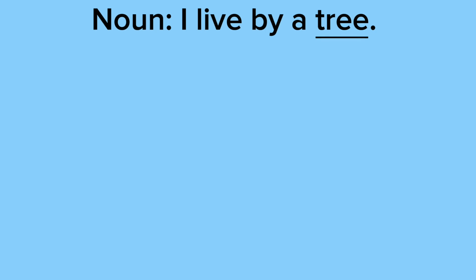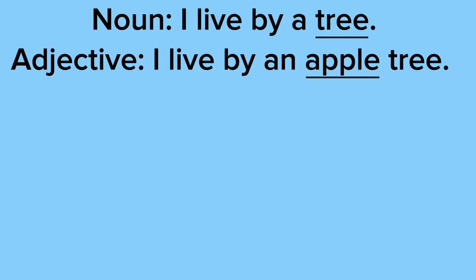In the sentence, I live by a tree. Tree is the noun because a noun is a person, place, or thing. A tree would be considered a thing. In the sentence, I live by an apple tree. Apple is underlined because it's the adjective because it's giving you more information on the noun, which is tree.